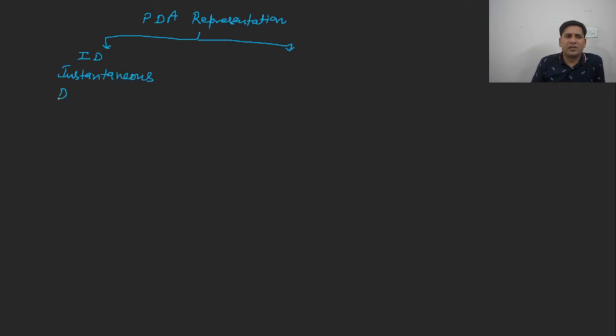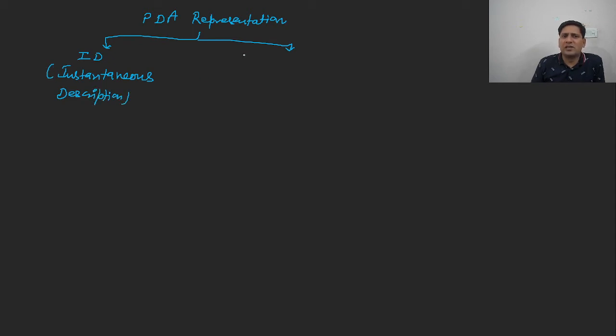Now let us understand the PDA representation. The PDA can be represented as ID, or instantaneous description.